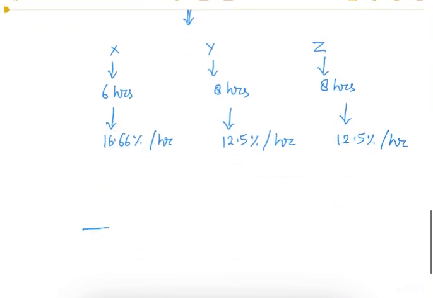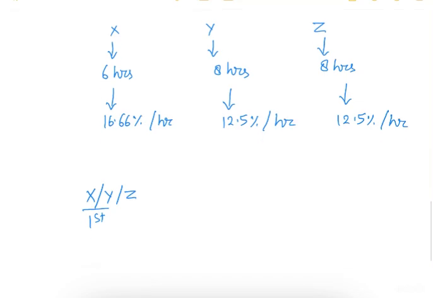For example, in the first hour, if X is working, then Y and Z will not work. That is, in any particular hour, either X will work or Y will work or Z will work. Any two of them or all of them together cannot work in any particular hour. Only one person will work in any particular hour.